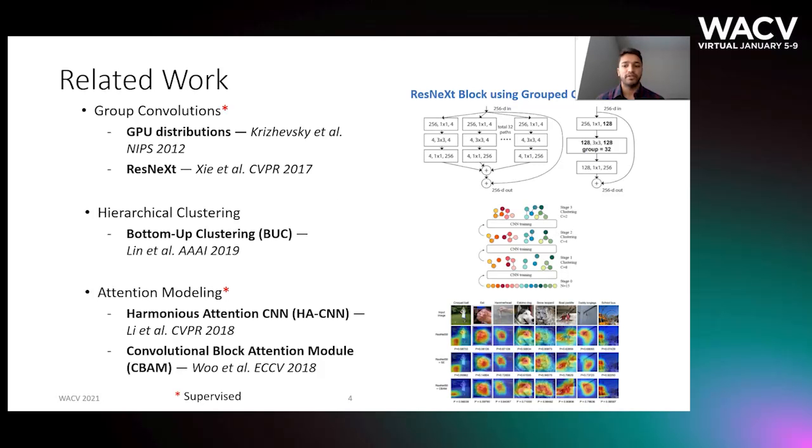Group convolutions have been used to distribute the network in the AlexNet paper and the ResNeXt block. Hierarchical clustering has been used in bottom-up clustering, and attention has been trained in a supervised way in the Harmonious Attention CNN and the Convolutional Block Attention Module. However, unlike previous methods, our attention is learned in a completely unsupervised way.